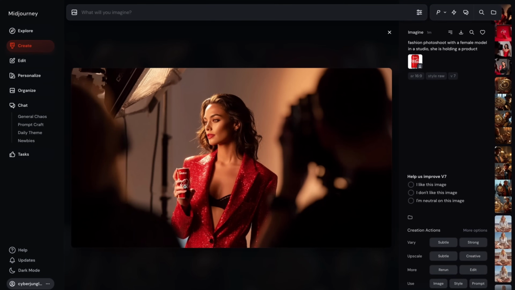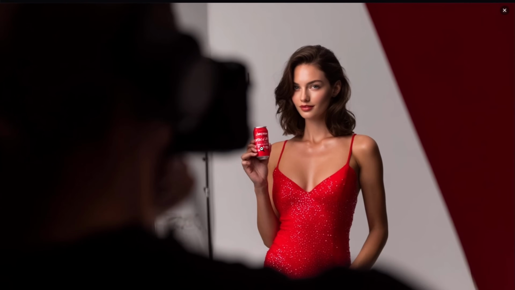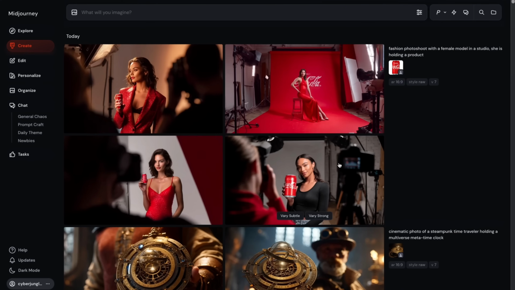Here we have some struggle both with hand and the product itself. However, this is completely off. Here the can writings are off. And here we got a little bit closer, but scale is wrong here. So I think this is still not perfectly ready for product photography, especially for pixel perfect e-commerce type of things.